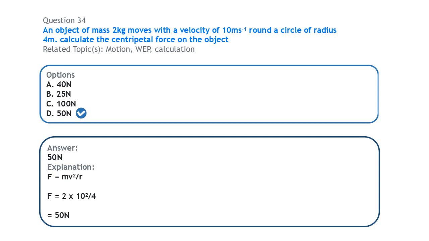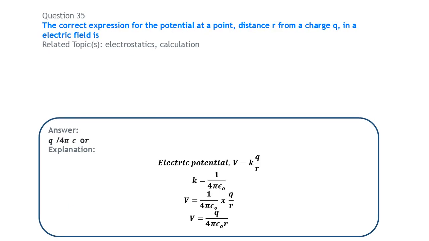The centripetal force on the object is given as mv squared over r, where m is the mass of the object, v is the velocity with which the object moves in that circle, and r is the radius of the circle. So you have the mass m, which is 2, times the velocity 10, but we have v squared here, so this is 10 squared divided by 4. 10 raised to power 2 is 100. 2 times 100 will be 200. 200 divided by 4 will give us 50 Newton.